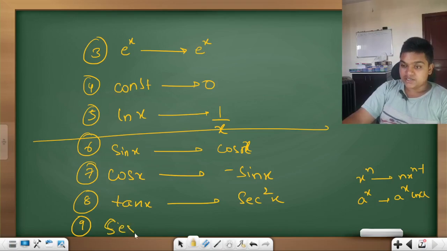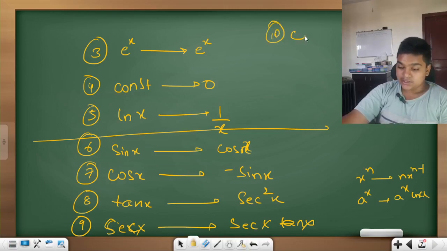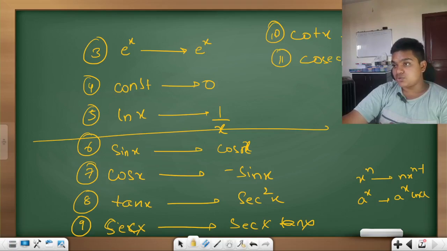If it is secant x, then its derivative is secant x tan x. If it is cot x, then it is minus cosecant square x. And if it is cosecant x, it will be minus cosecant x cot x. Note it is tan x, not tan cot. This is cot x. Okay, very clear.